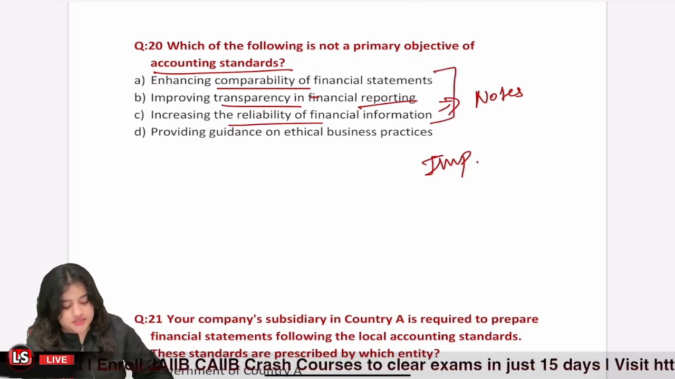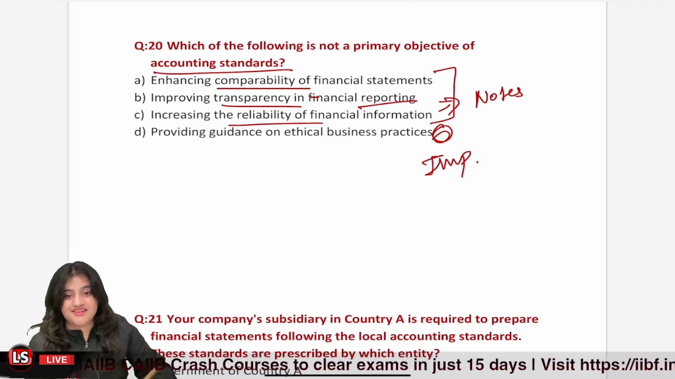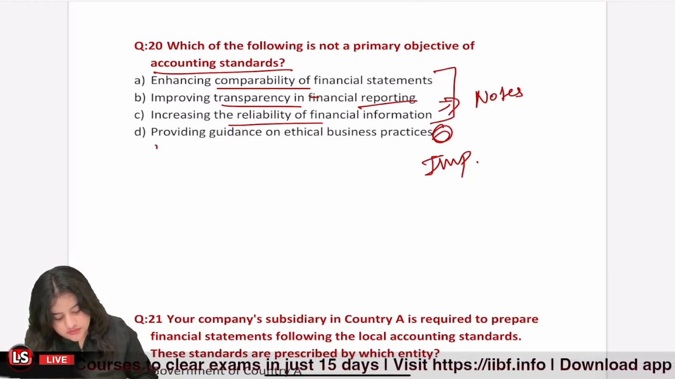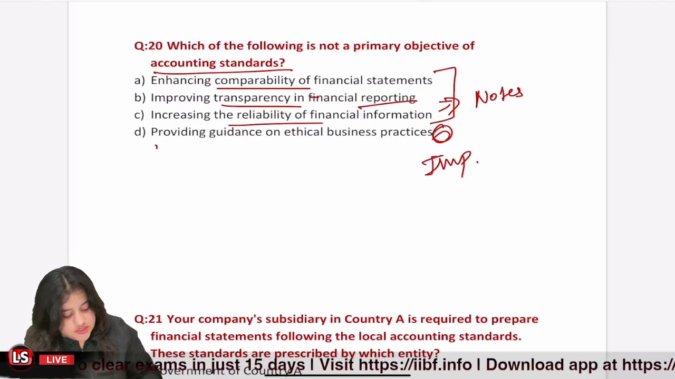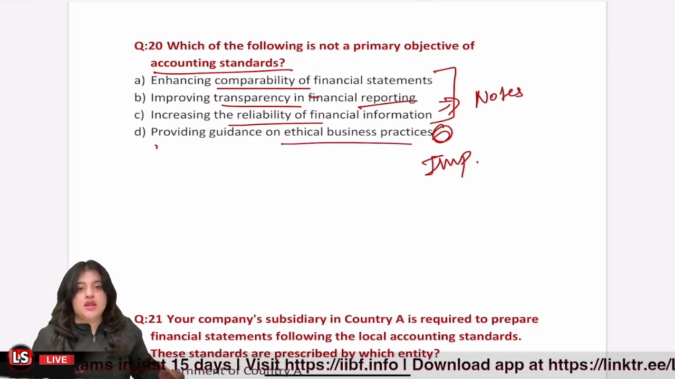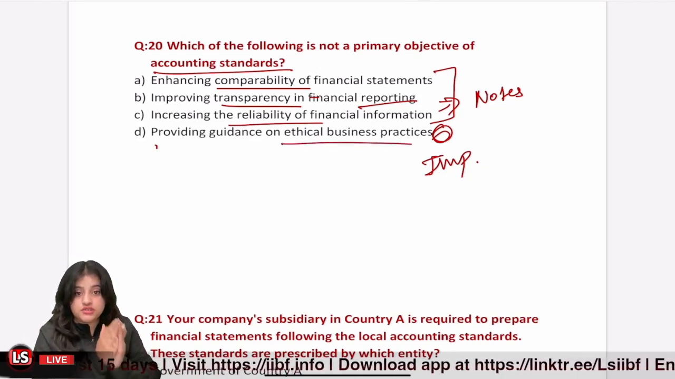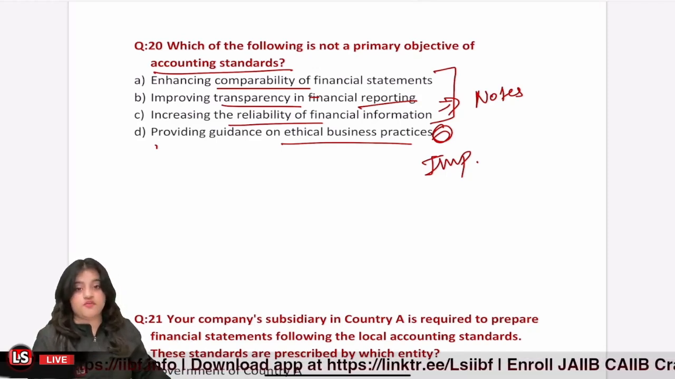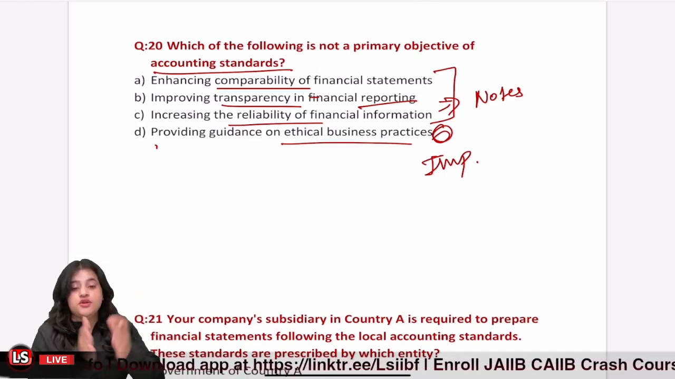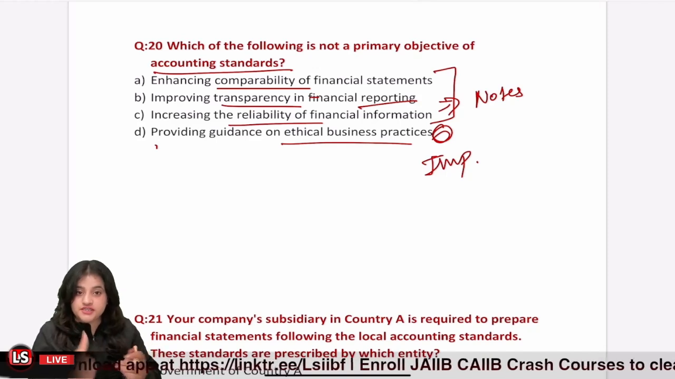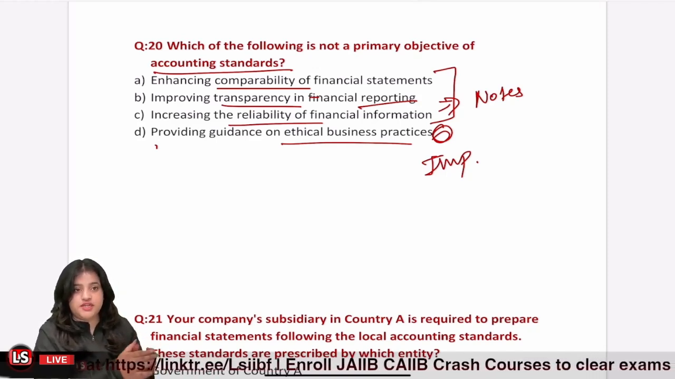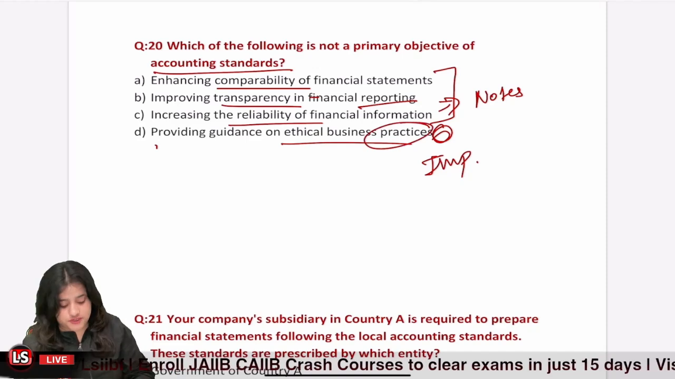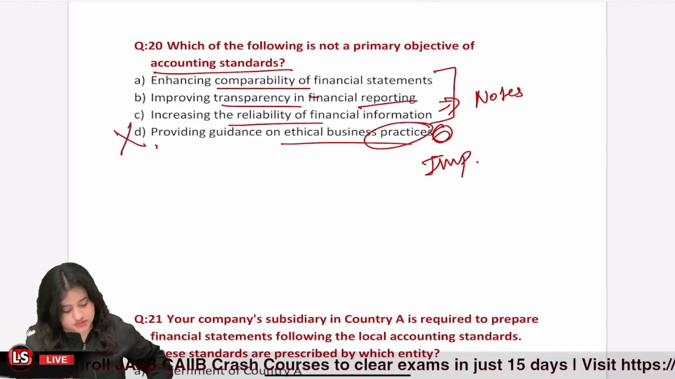Then automatically this option becomes our incorrect option, but we will still see why this is incorrect. Providing guidance on ethical business practices. Now, again, accounting is not something that is going to improve your business, that is going to improve your profit. No, it is just recording of fact. Financial transactions fact we are recording. That's it. So we cannot provide guidance on business practices. We are just recording the financial transactions.